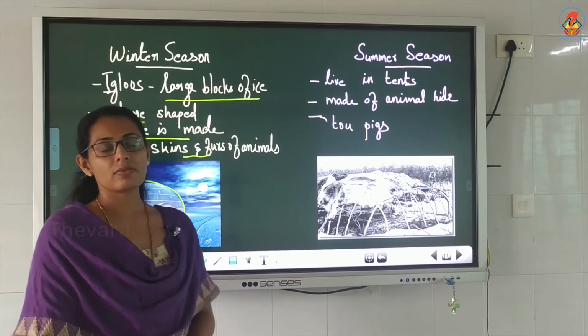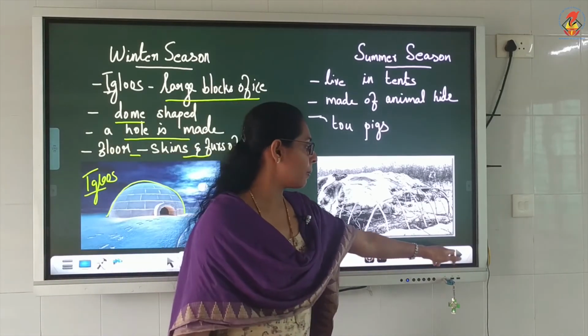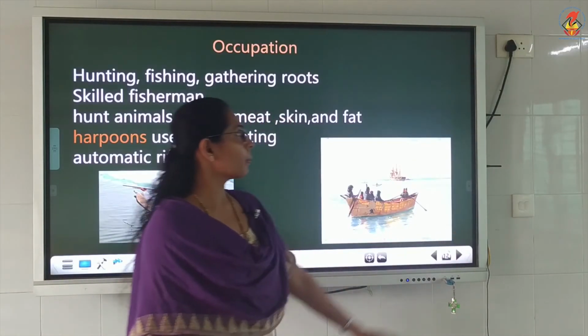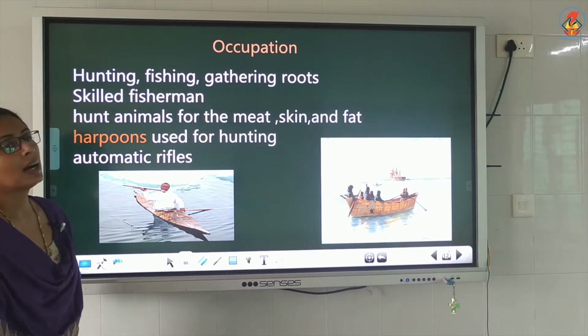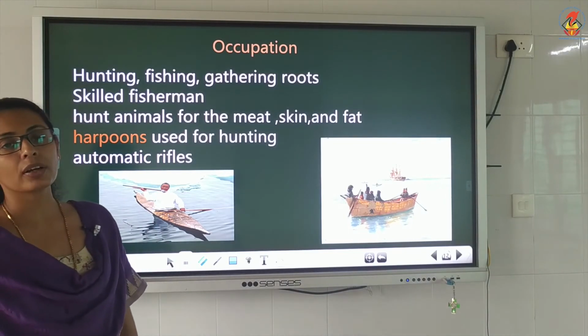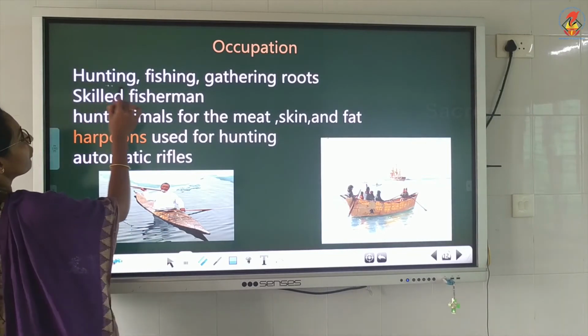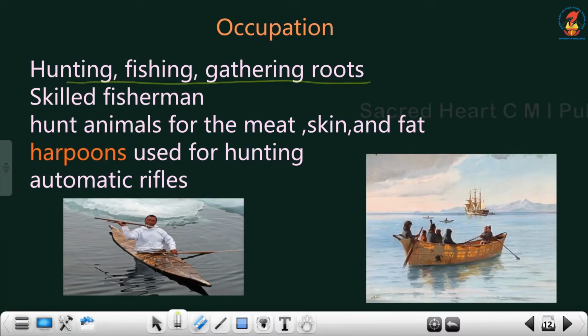And now next we are going to study the occupation of these people. Mainly their occupation is hunting and fishing. Okay, main occupation is hunting, fishing and gathering roots. This is the main occupation of the Eskimos. They are very skilled fishermen, and they are usually hunting seals.